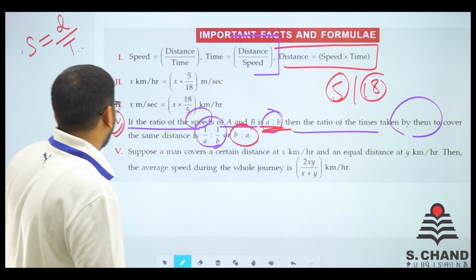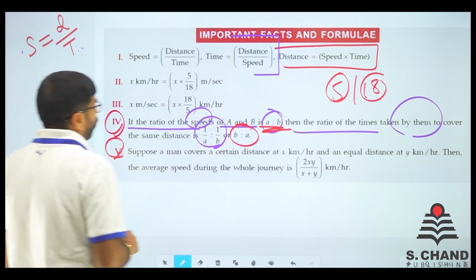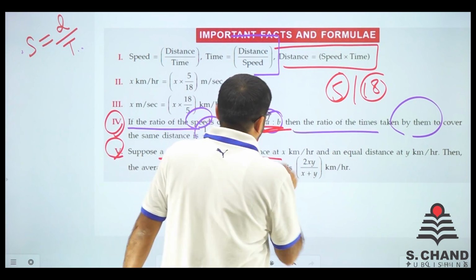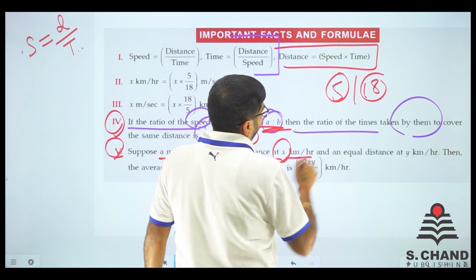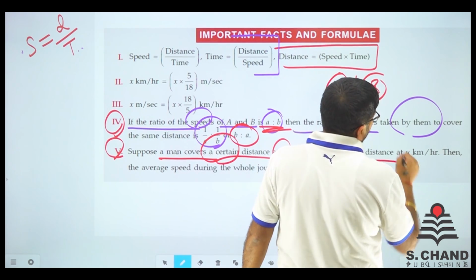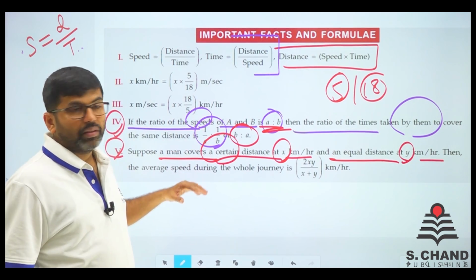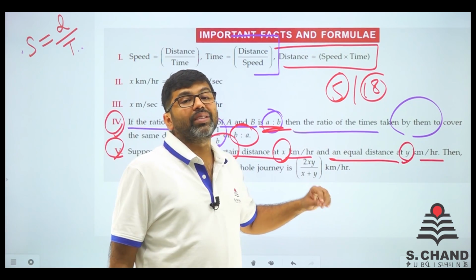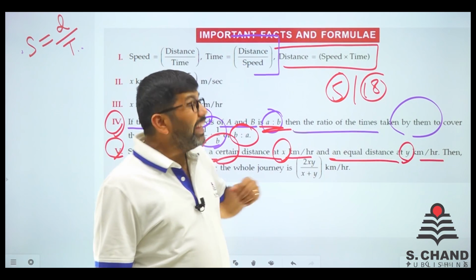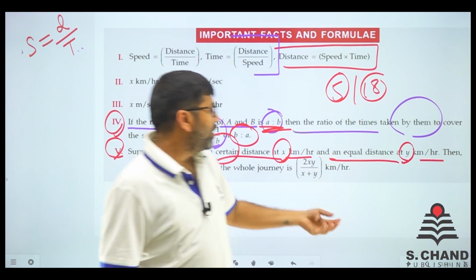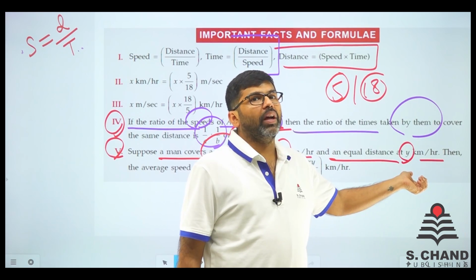Next, suppose a man covers a certain distance at X kilometer per hour and an equal distance at Y kilometer per hour. एक distance he or she covers in X kilometer per hour, equal distance but covers in a different speed, that is Y kilometer per hour.